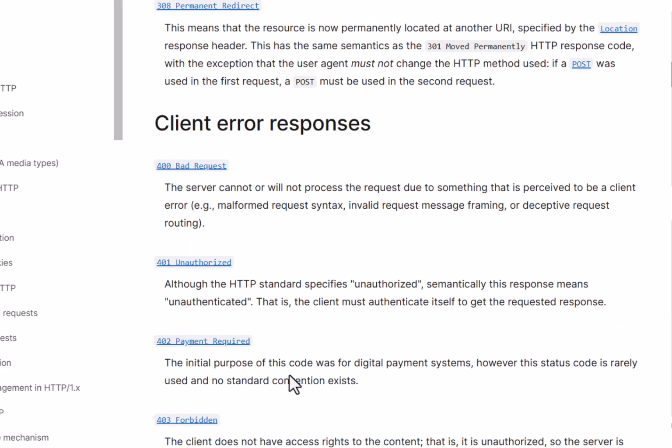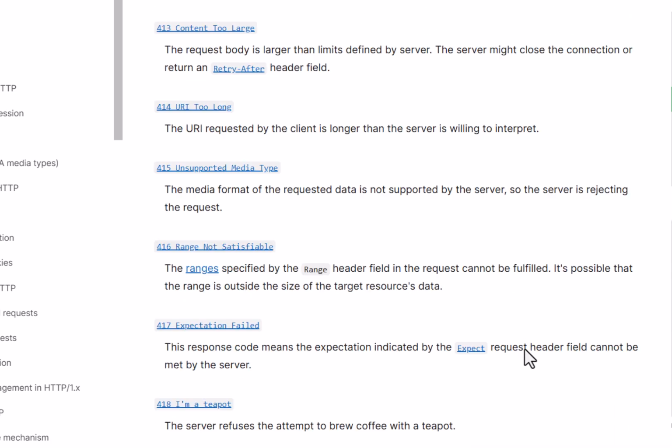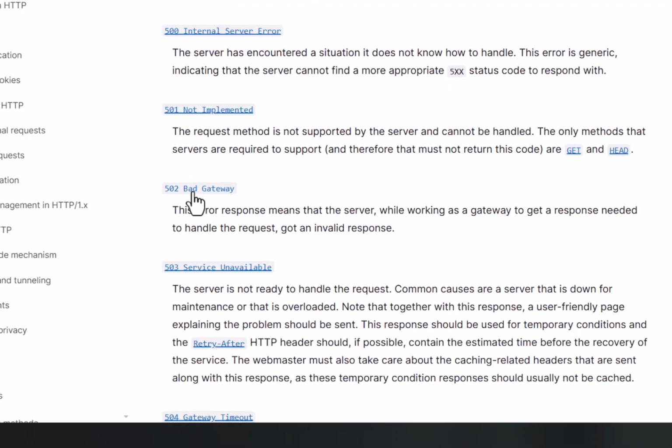A 403 is forbidden. A 404 is not found. I'm sure we've all seen that. The 500 errors are server errors. 503, for example, is server issues. Let's just find one down here. Service unavailable, or bad gateway is 502. So you've probably come across some of these.